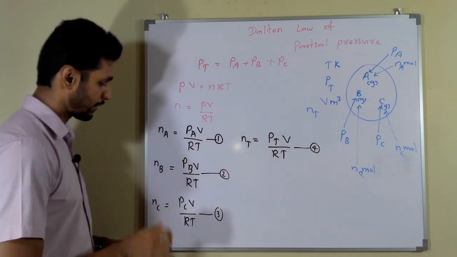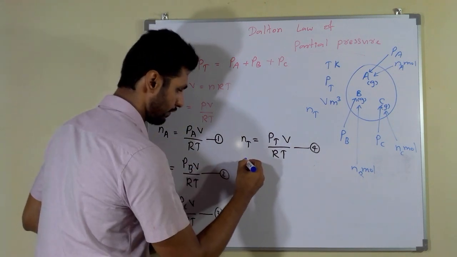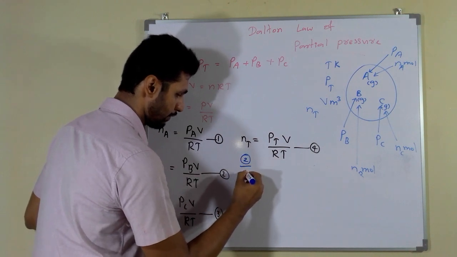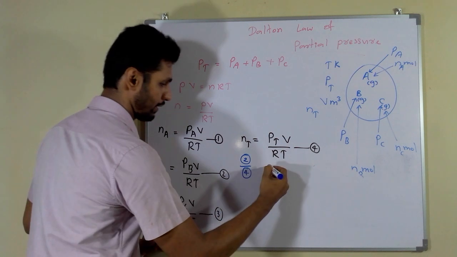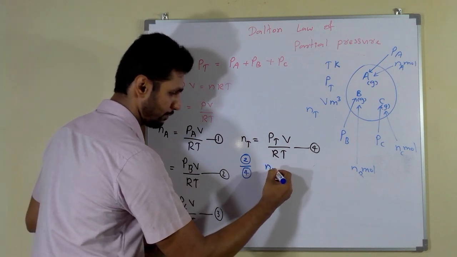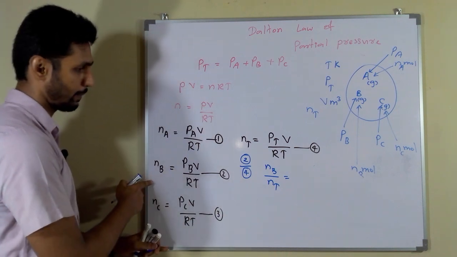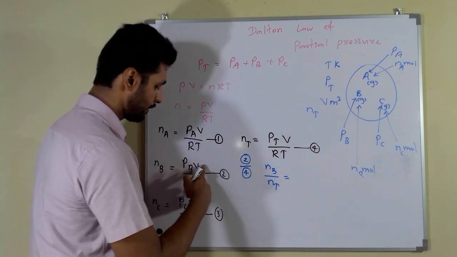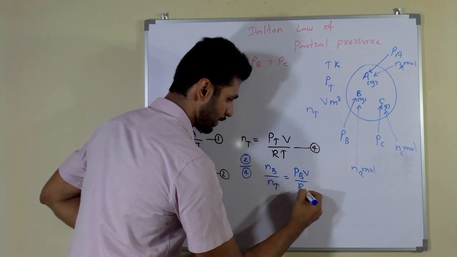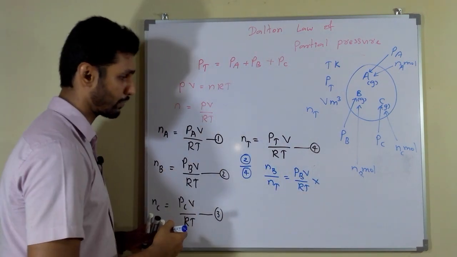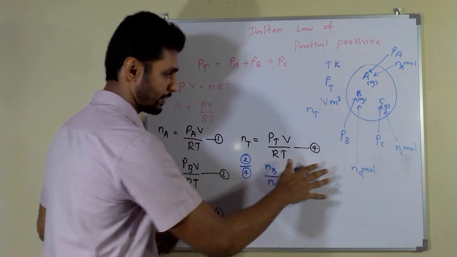So you can derive this with the second formula and fourth formula like this. Divide second formula by fourth formula, then you can see B moles, that means NB divided by NT equals PBV divided by RT into, again I am going to change this as in the previous calculation.